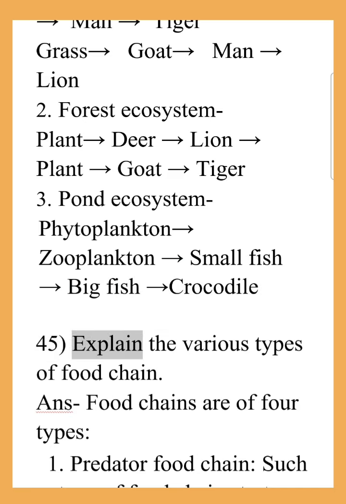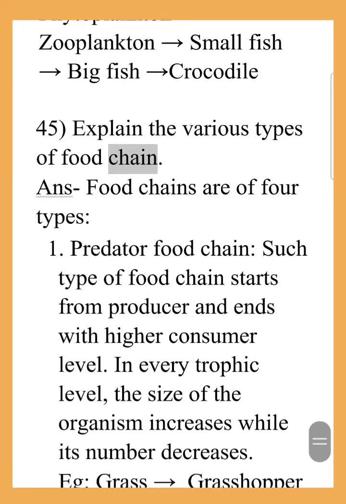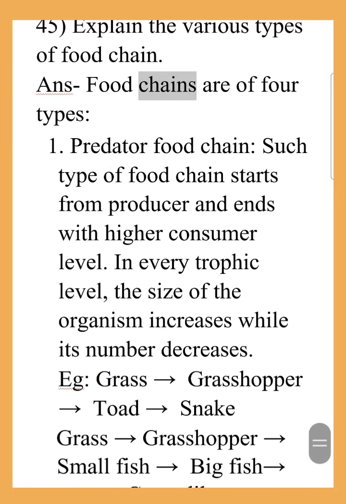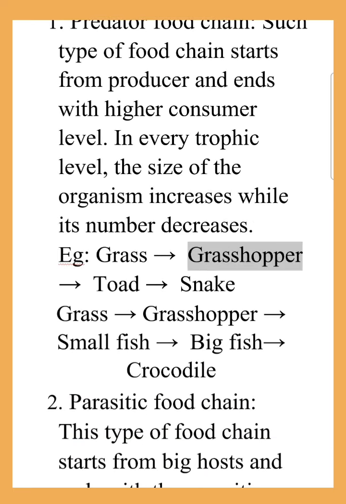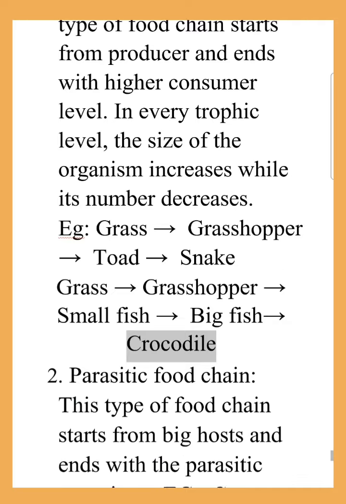45. Explain the various types of food chain. Food chains are of 4 types. 1. Predator food chain. Such type of food chain starts from producer and ends with higher consumer level. In every trophic level, the size of the organism increases while its number decreases. E.g., grass, grasshopper, toad, snake. Grass, grasshopper, small fish, big fish, crocodile.